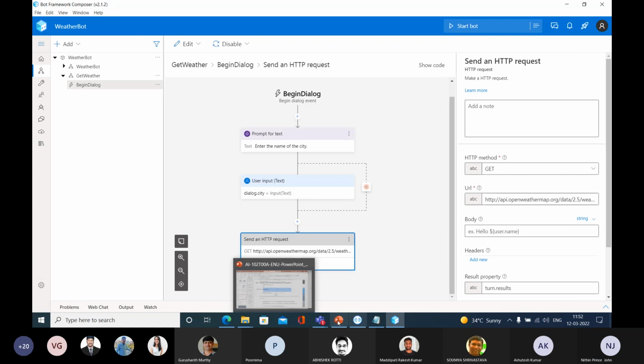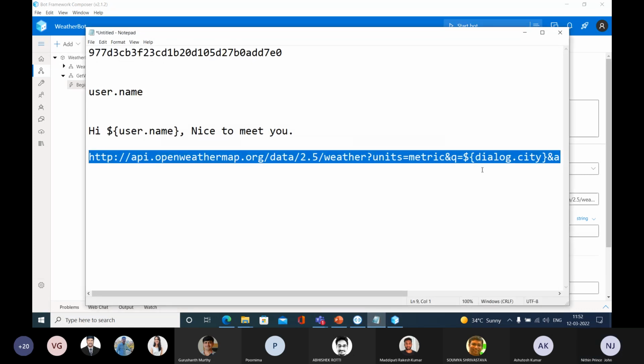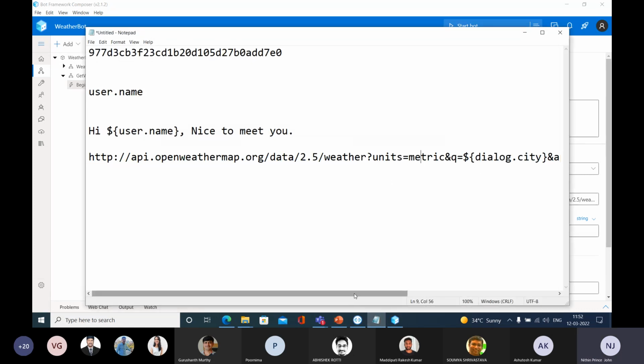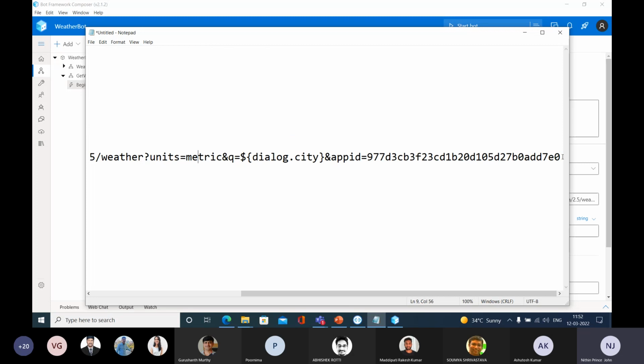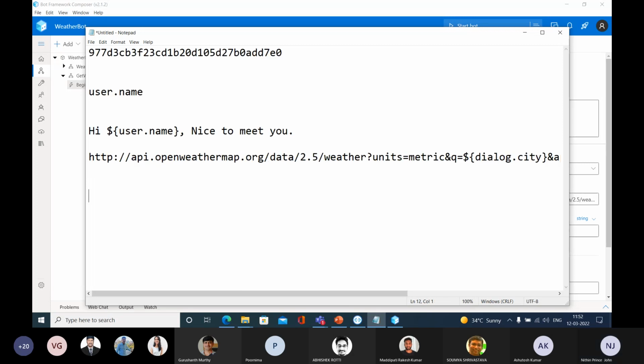Then in response to that, the idea is that after giving this request, you're going to get a response. You're going to get a result. So I'm going to store that result in a variable. Let me put dialog.apiResponse.